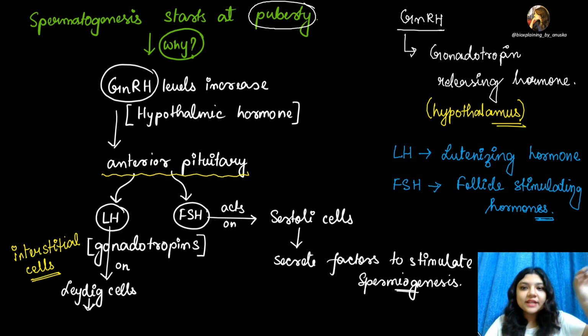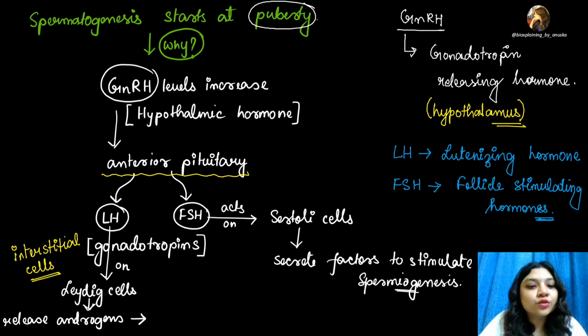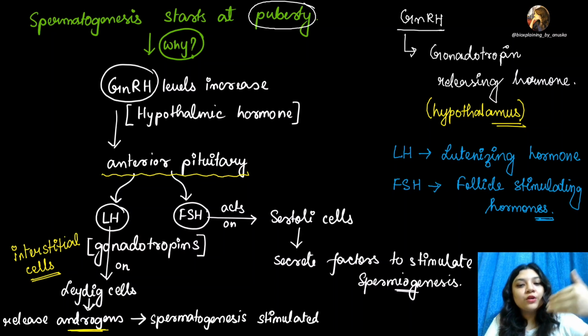So this luteinizing hormone goes and acts on the Leydig cells. तो क्या होता है कि these Leydig cells now secrete androgen. What are androgen? Androgens refer to the male hormones that are released. So these androgens will now stimulate spermatogenesis as a whole.